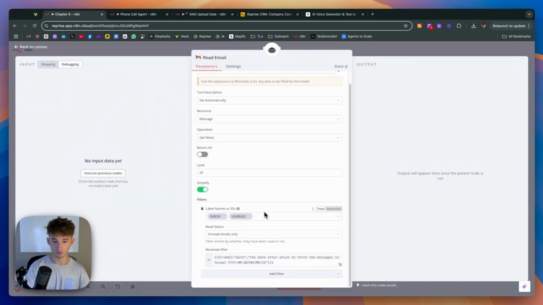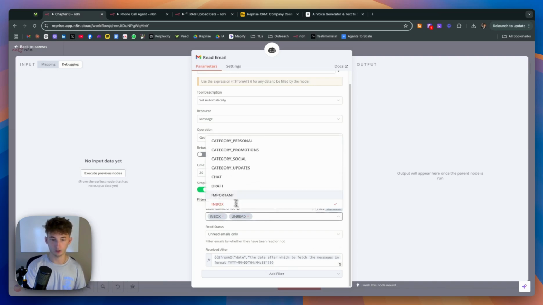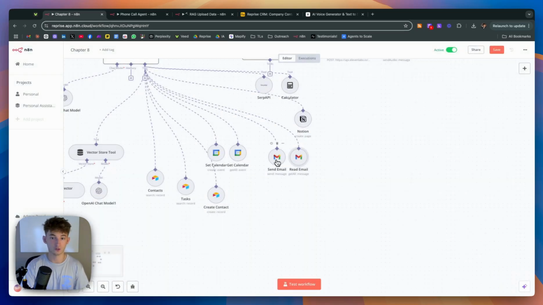Okay. Next, we obviously have the send and the read emails. So within the read email, I'll move this over. We're basically just asking it to get the specific dates and everything. So I believe in the demo, I said, get my emails for today. So it's just going to check if there's any unread emails, and you could even change this to get all your emails. So it really depends what you're looking for and what works for you.